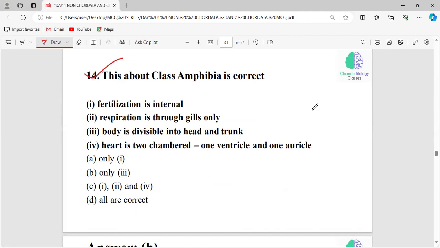And this, about the class Amphibia, is correct. Fertilization is internal. Respiration is through gills only. Body is divisible into head and trunk. Heart is two-chambered, one ventricle and one auricle. Which of the following statements are correct? You have to choose the correct pairs. You can easily eliminate the options. Just tell me whether respiration happens only by gills, and whether it is two-chambered. By this, you can easily eliminate the options.